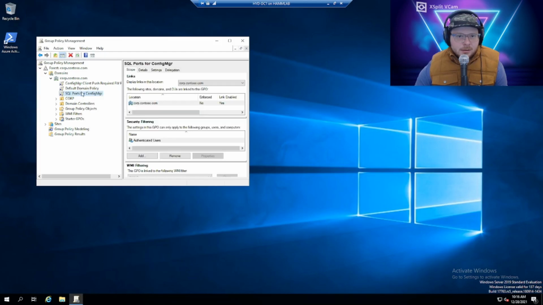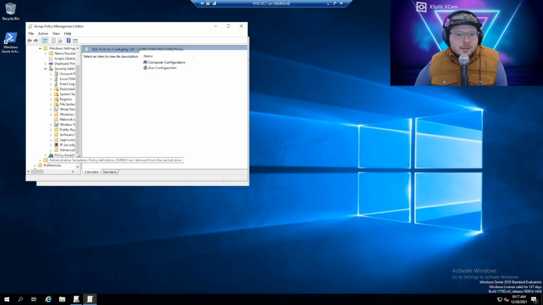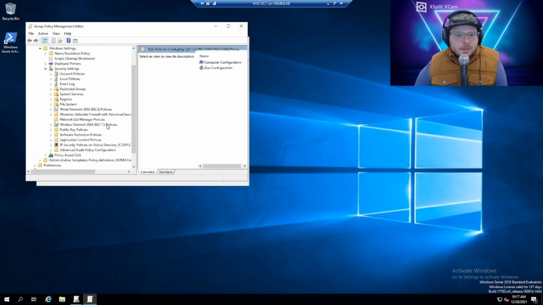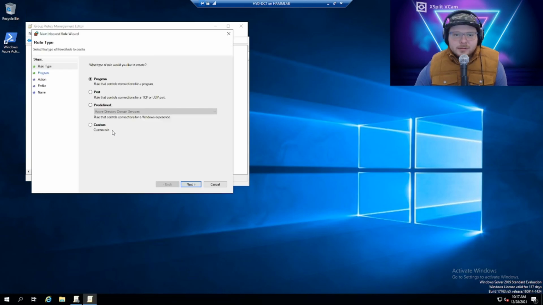Let's edit this, and we're going to go to the same location. So you can click down like this, or you can go on the left. Windows settings, security settings. Make this a little bit bigger, and then Windows Defender Firewall with advanced security. Drop down. We're going to create an inbound rule. So new rule, and we're going to do a specific port, which is going to be TCP port 1433.